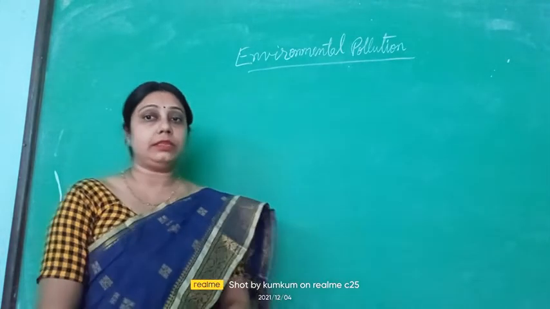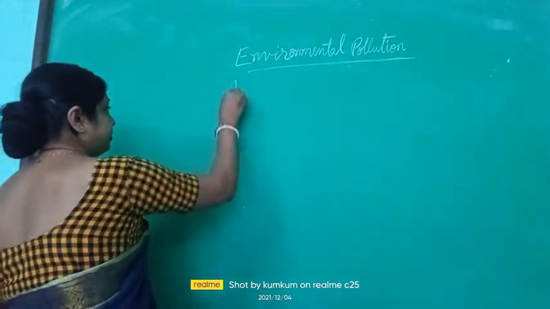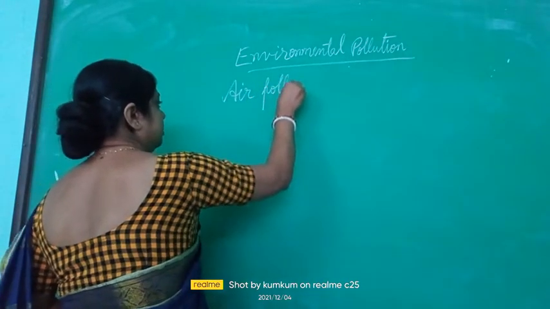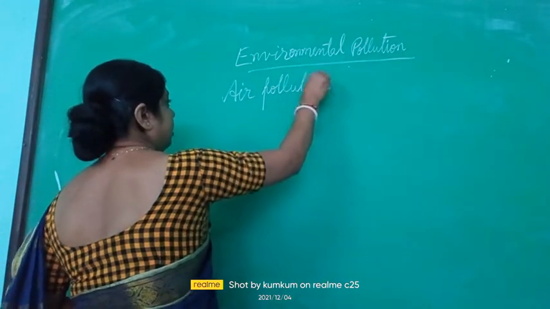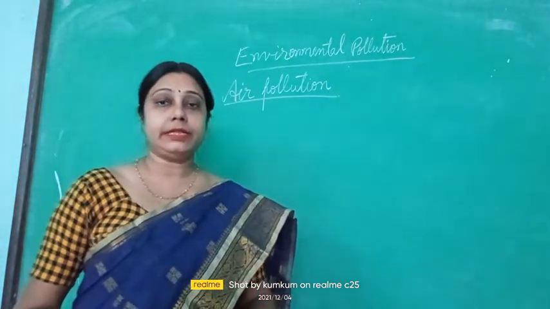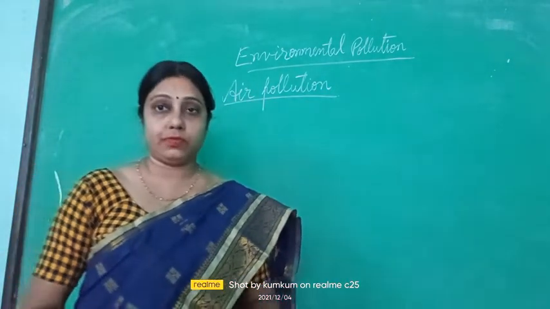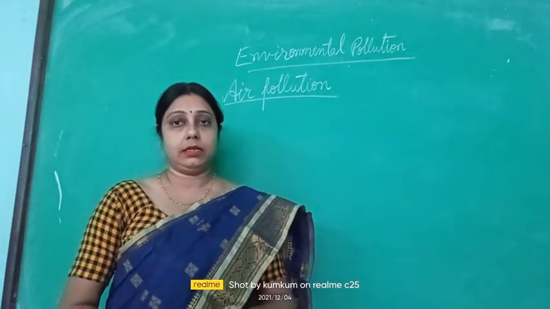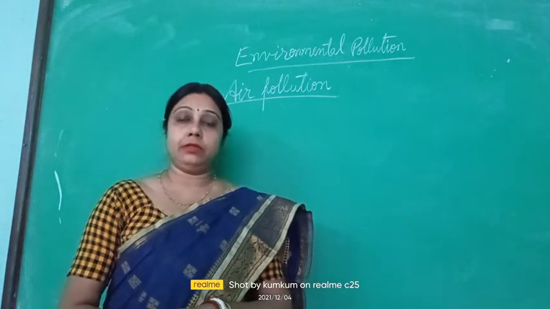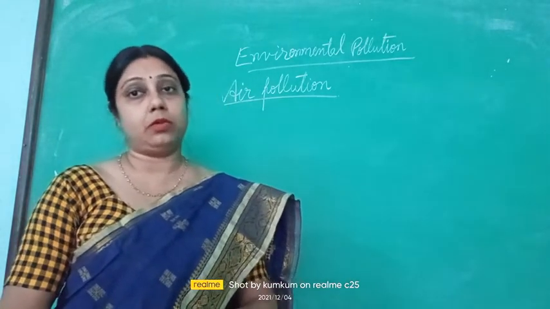Let us start with air pollution. Mixing of unwanted things in the atmosphere or the air leads to air pollution. We all living things breathe in oxygen.